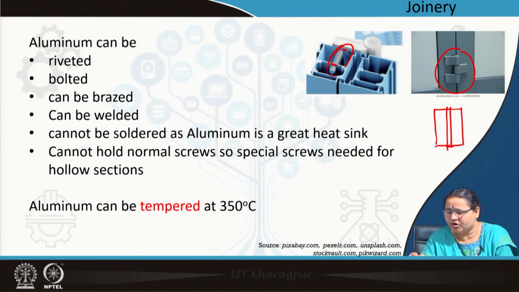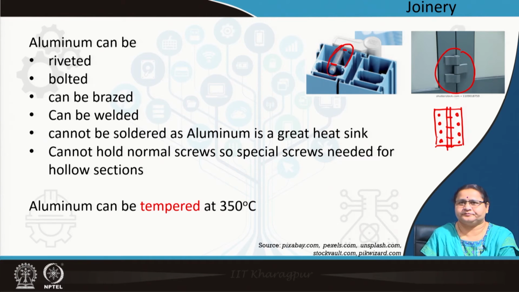If you see your door at your home, you will see this is a very common hinge. But in case of aluminum doors and windows, you have to use a special kind of screws.